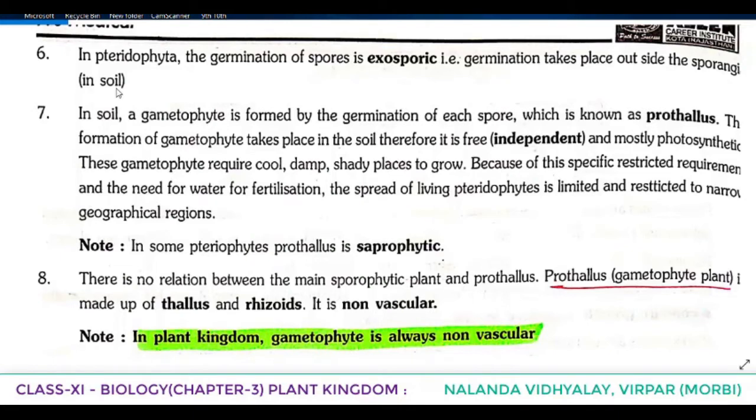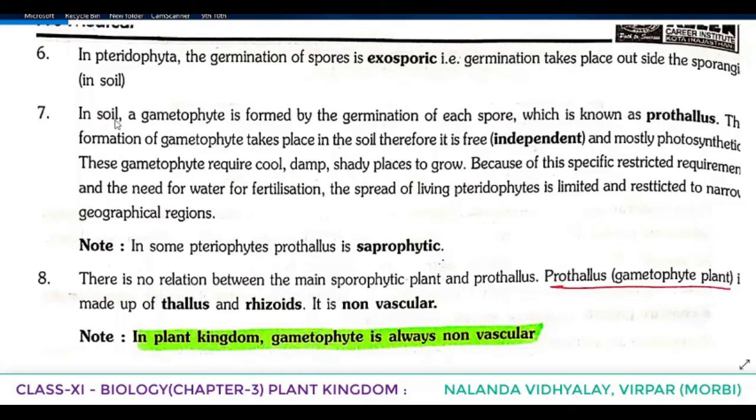So, as we told that within the sporangium, by meiotic division of spore mother cells, spores are formed, and these spores germinate to give what? Gametophyte, haploid. And in Pteridophyta, the germination of spores is exosporic. That is, germination takes place outside the sporangia, that is in soil.